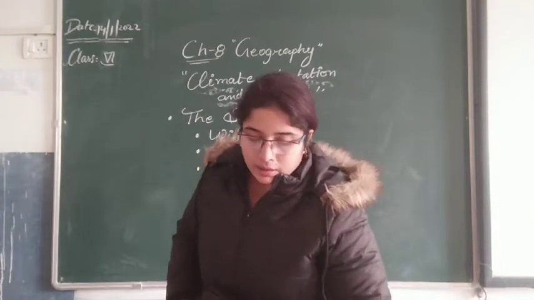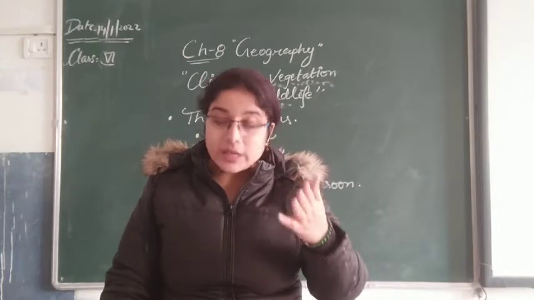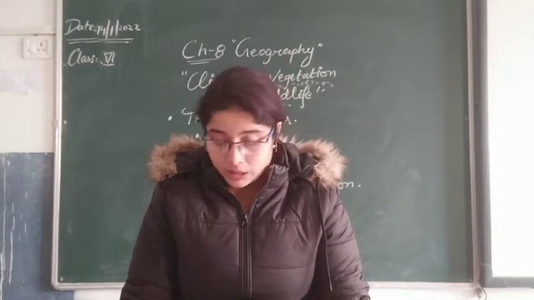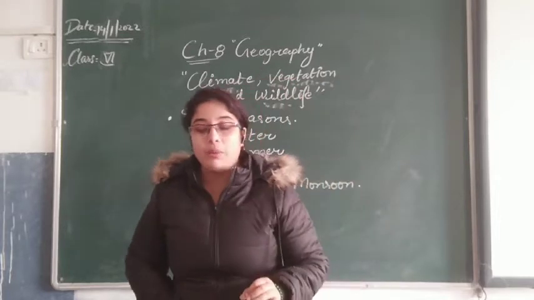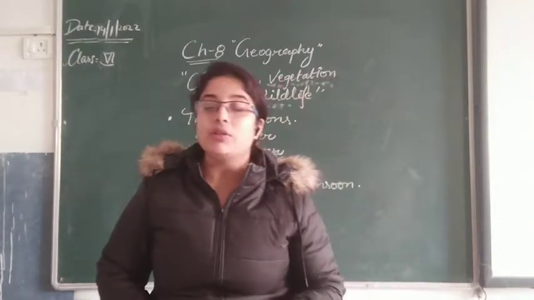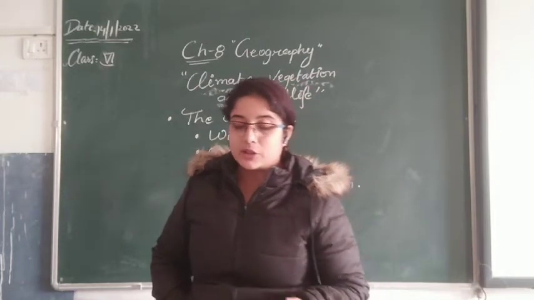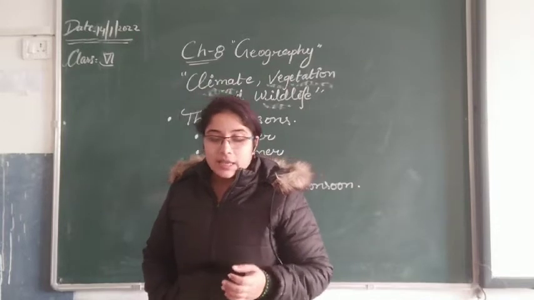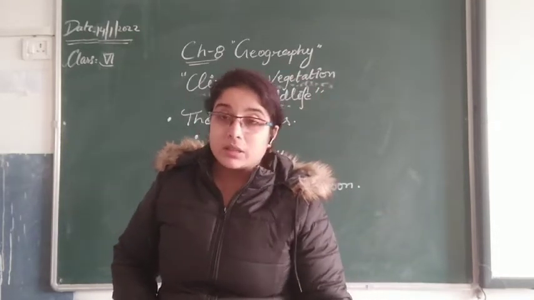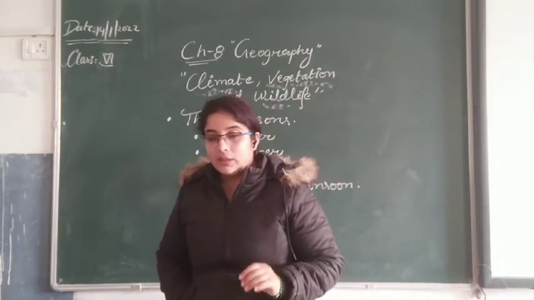So previously, in the previous video, we studied the factors which are affecting the climate: distance from the equator, altitude from mean sea level, distance from the sea, and direction of the wind along with the surface of the earth and direction of mountains. These are the things which affect the climate. How is it the distance from the equator?